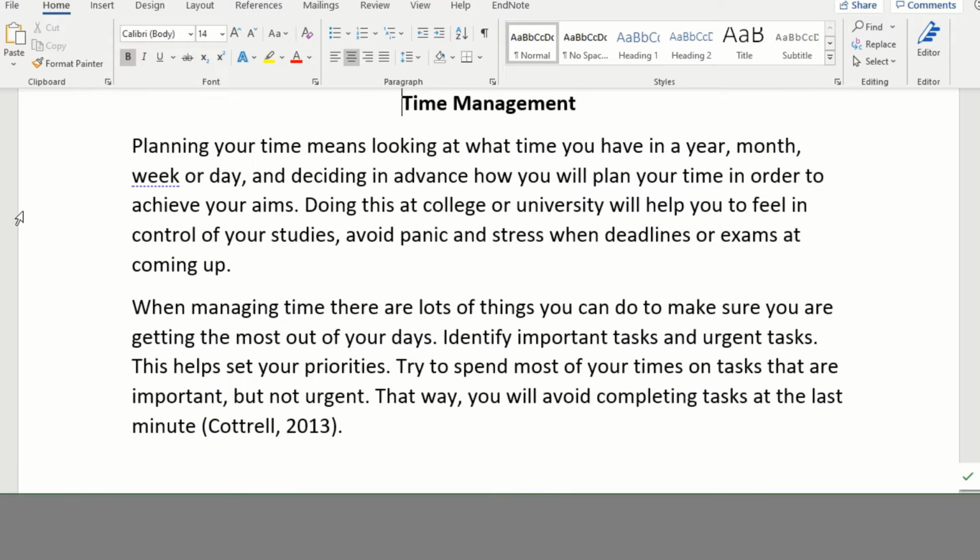Let's say I'm writing an assignment on time management. I need to include references and citations in the Harvard style. At the bottom of the second paragraph here, you will see I've got an author's name and a year. This is what's called an in-text citation and it's formatted in the Harvard style.